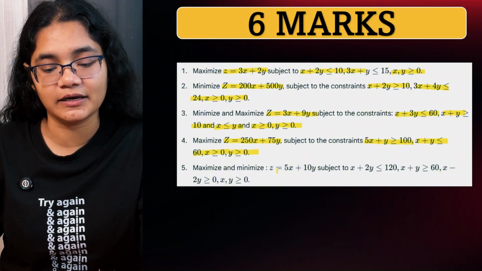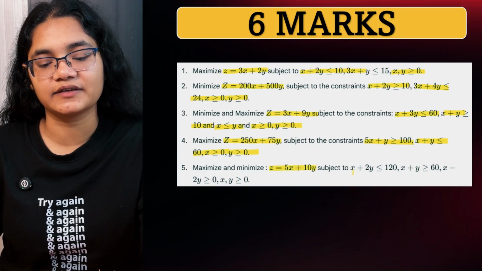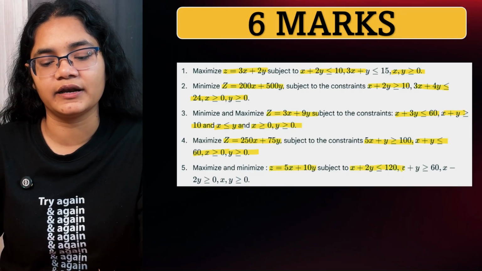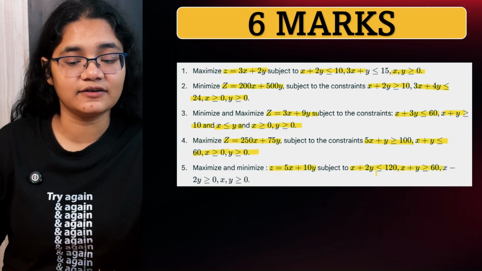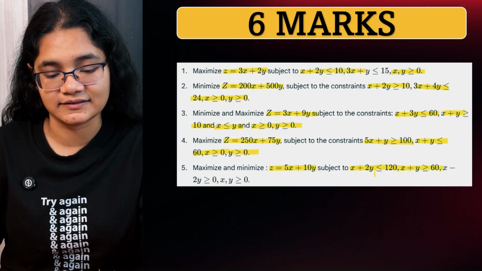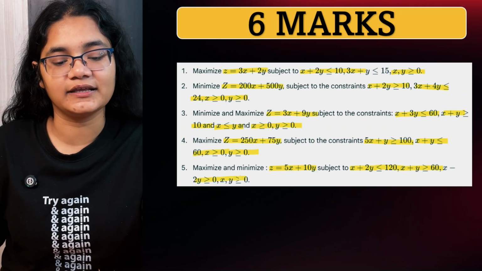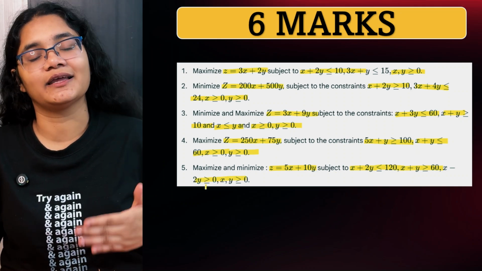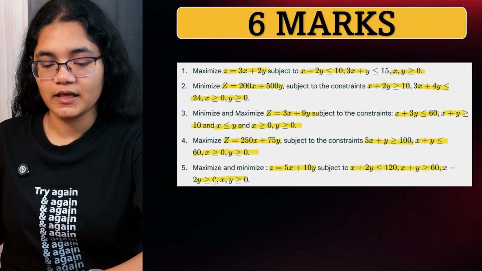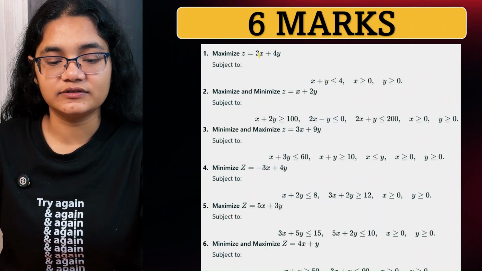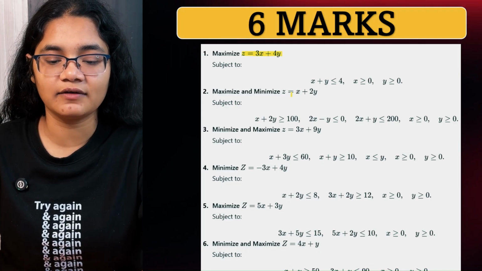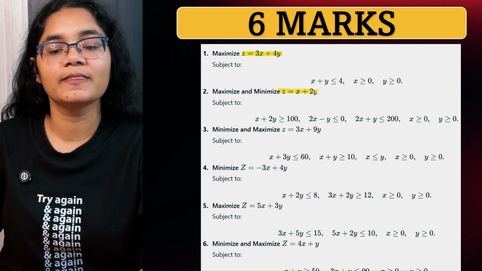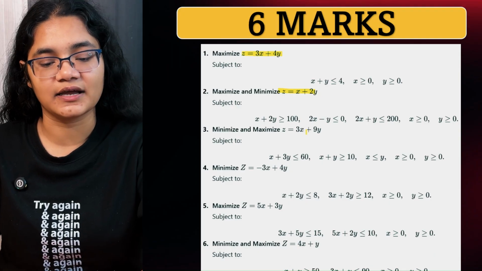Next, maximize and minimize z equal to 5x plus 10y subject to x plus 2y greater than or equal to 120 and x plus 2y less than 120 and x plus y greater than 60, and x minus 2y greater than or equal to 0 and x and y greater than or equal to 0. Next, we'll talk about some more similar questions. Maximize z equal to 3x plus y, and here some conditions are given. Maximize and minimize z equal to x plus 2y. Again, here conditions are given.